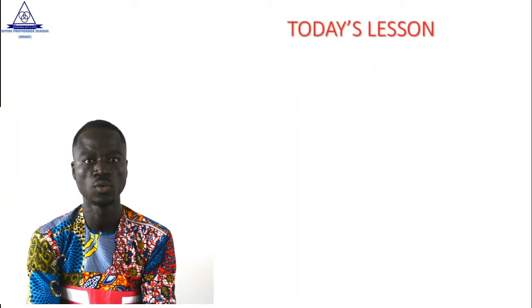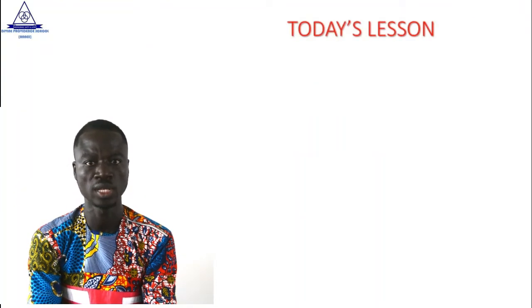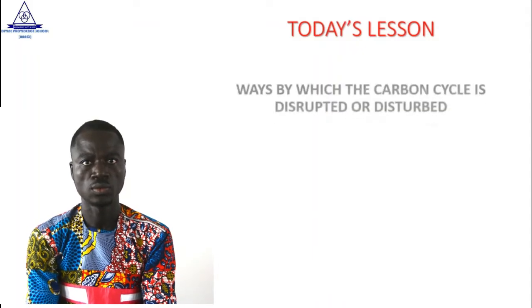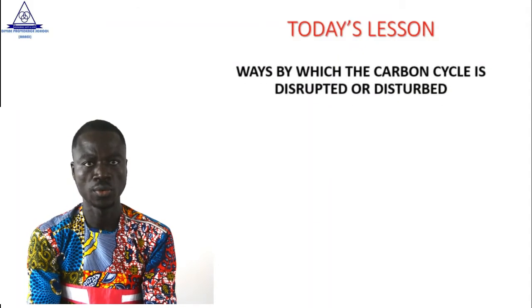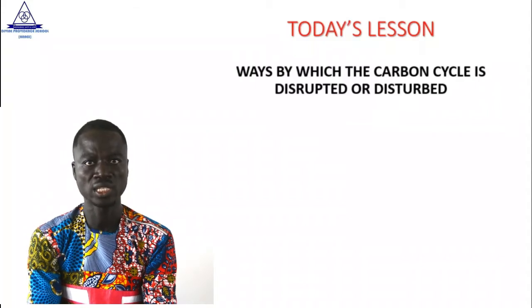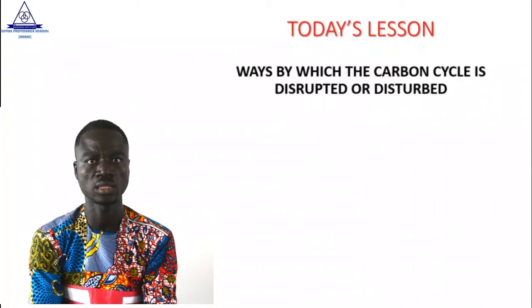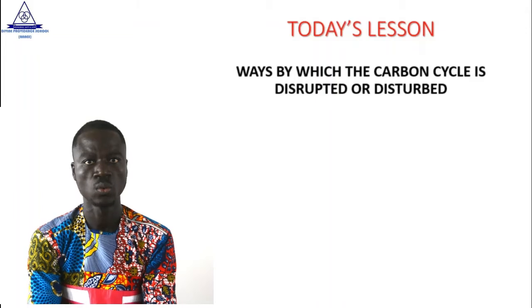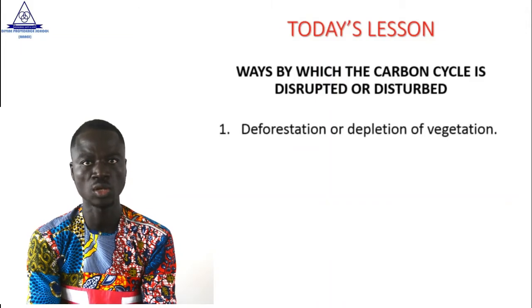Let's quickly go to today's lesson. Alright. Today we're going to learn about ways by which the carbon cycle is disrupted or disturbed. That is the continuation of what we learned in our previous lessons. Disruption of the carbon cycle.